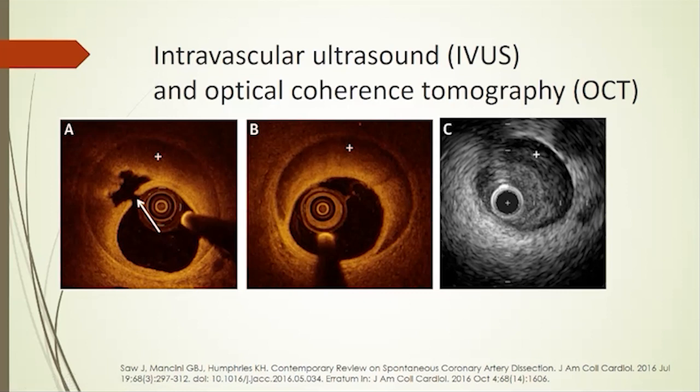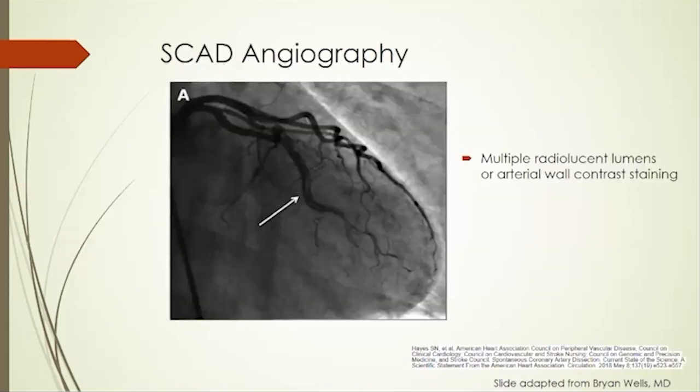I will say that clinically, sometimes the blood vessels are very small. Sometimes the lesion is far down in the vascular tree, and the blood vessels are like trees. As they get further out, they get smaller. So sometimes it's just not an option to do this, and we have to make a presumptive diagnosis. One way that we do that, going back for a second, is you can see here all the other blood vessels look nice and smooth, and it seems a little less likely that that patient might have atherosclerosis. So sometimes we have to use some deduction there.